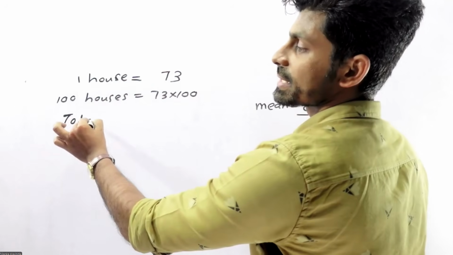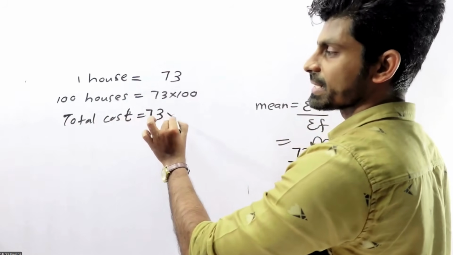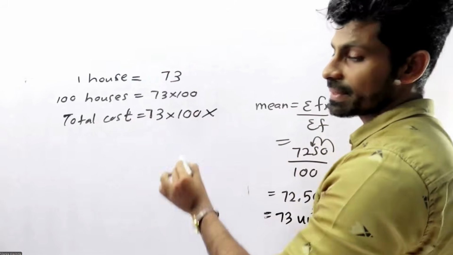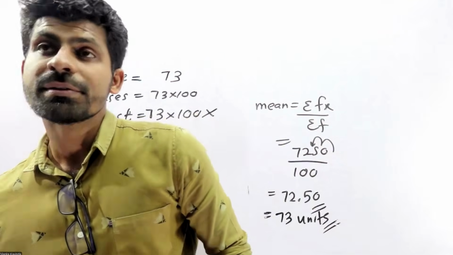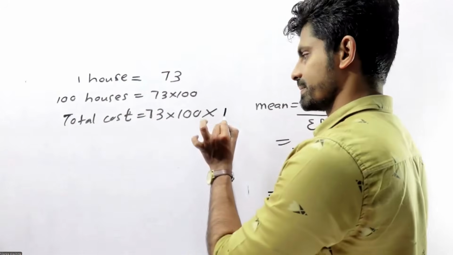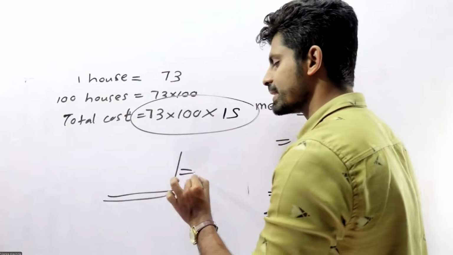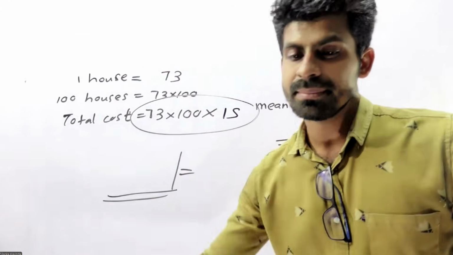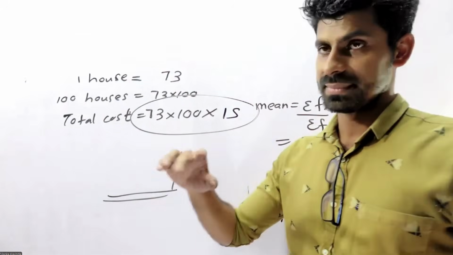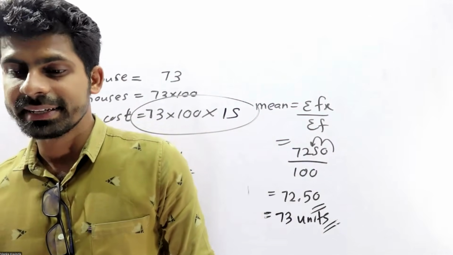What is the cost for 1 unit? 15. So 73 multiplied by 100 multiplied by 15, and you can find the answer. Multiply by 12 for the months in the year. That's all.